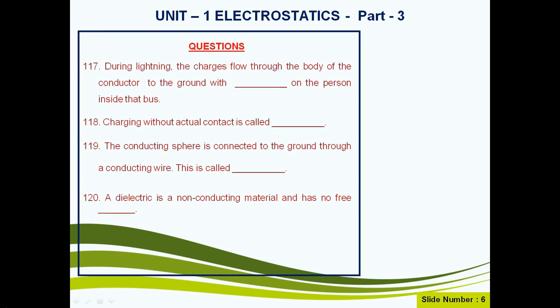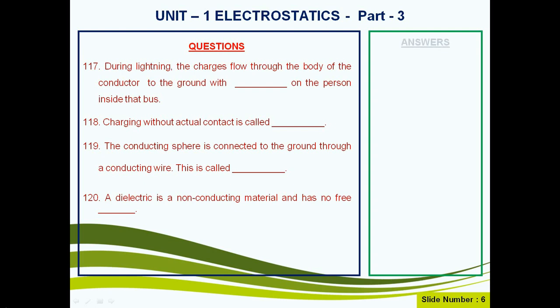Now we are going to see the answers to the questions 117 to 120. Question 117. During lightning, the charges flow through the body of the conductor to the ground with no effect on the person inside the bus.